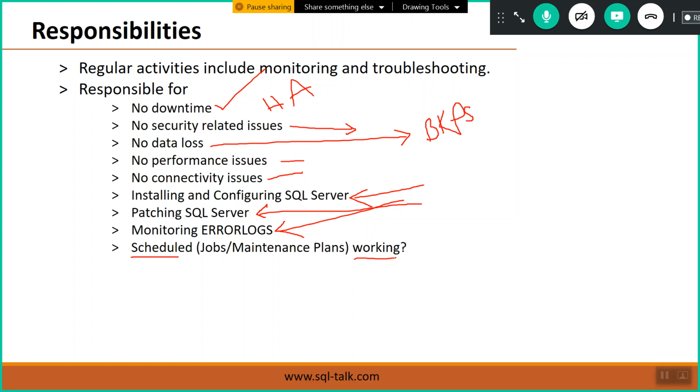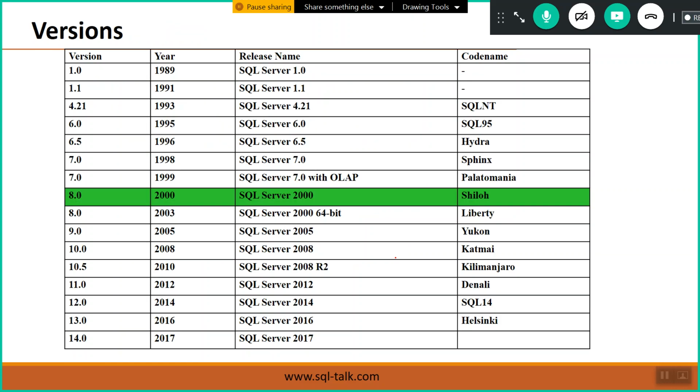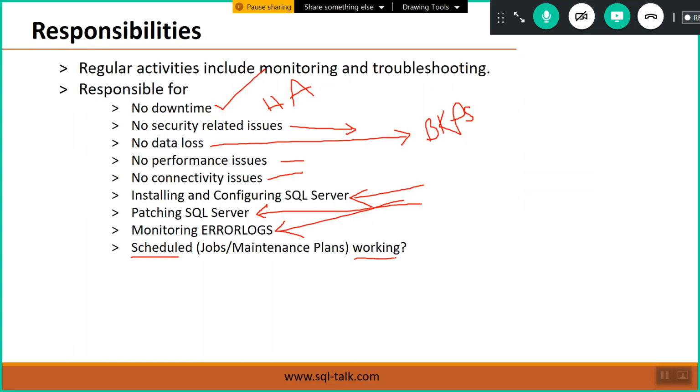Indirectly we have to understand that we have to monitor and we need to troubleshoot the problems. Our regular job is monitoring and troubleshooting. Various versions are there; we'll see later.